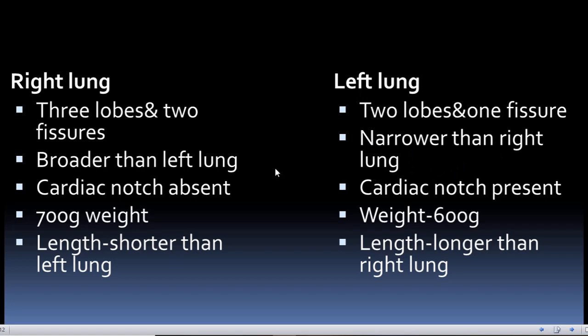As we told, the heart is present in the mediastinum, that is the space between the two lungs. Due to the presence of the heart, a cardiac notch is seen in the left lung, which is absent in the right lung. The weight of the left lung is 600 gram, and the right lung weighs almost 700 gram. The left lung is a bit longer than the right lung, and the right lung is shorter than the left lung.